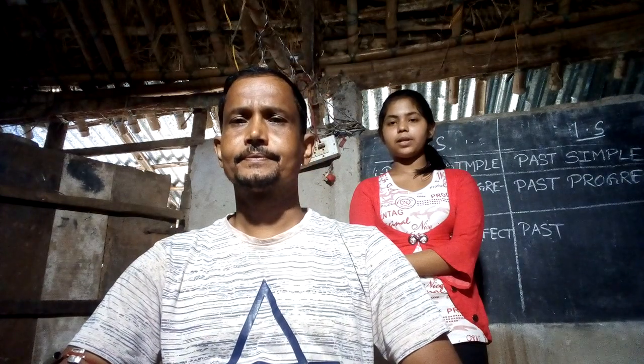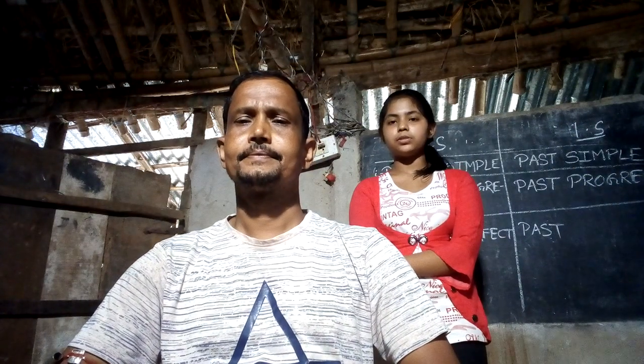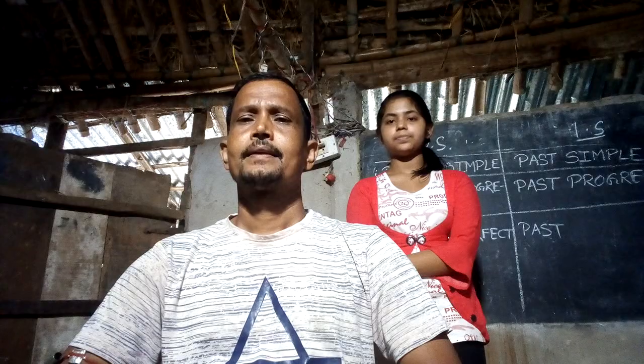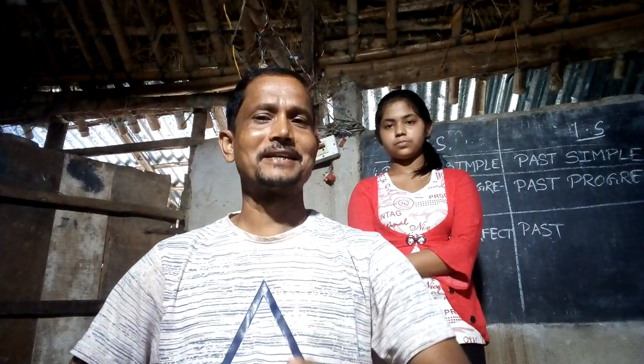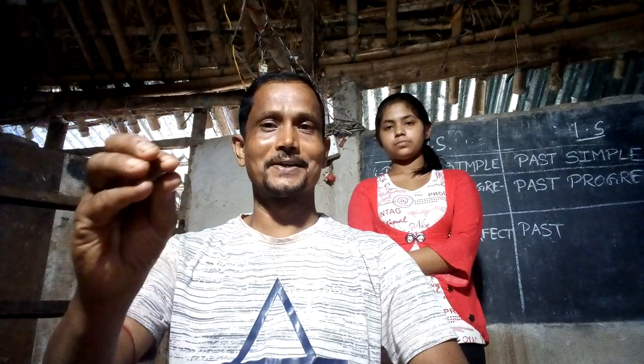Now, Subhasmita, question number 1. I saw some of the tables had been pushed into a corner. The answer is complex sentence. I saw that some of the tables had been pushed into a corner. I saw is the main clause. That some of the tables had been pushed into a corner is the subordinate clause. So it is a complex sentence. Its definition is: the sentence that has one main clause and one or more than one subordinate clauses is a complex sentence.